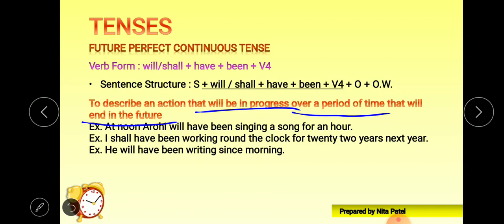So we are talking about the future action which is right now maybe in progress for a period of time, and it will be finished in the near future. To describe those kind of actions, we will require this future perfect continuous tense.